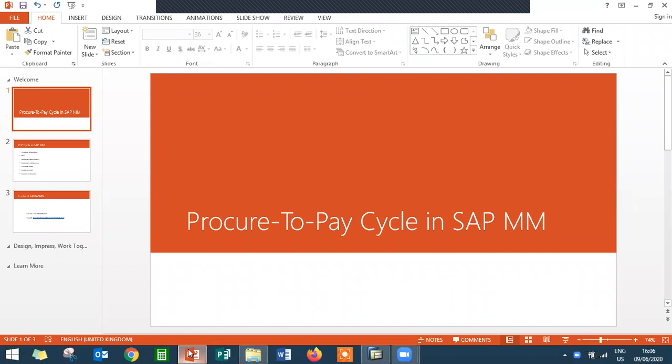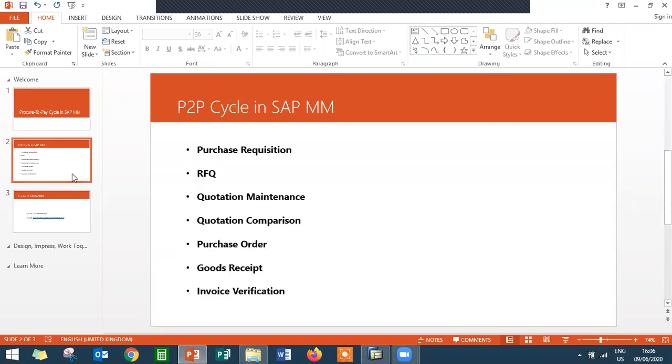Hello everybody, I'm Swaminath. Today we are going to see the procure to pay cycle in SAP Material Management. So what is the procure to pay cycle? What is procurement? Normally, procurement is procuring raw material or semi-finished goods. Currently we are going to see the procurement of raw material.